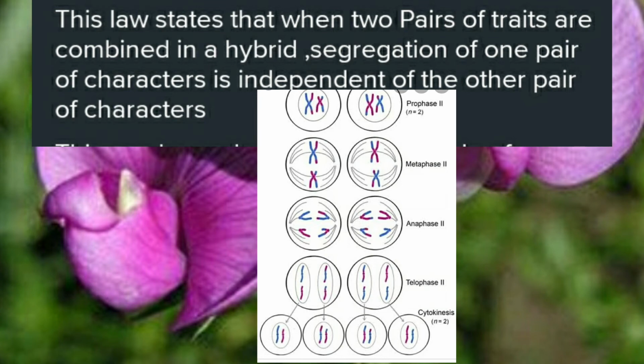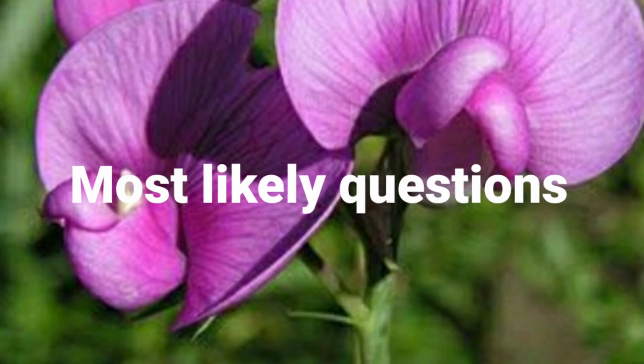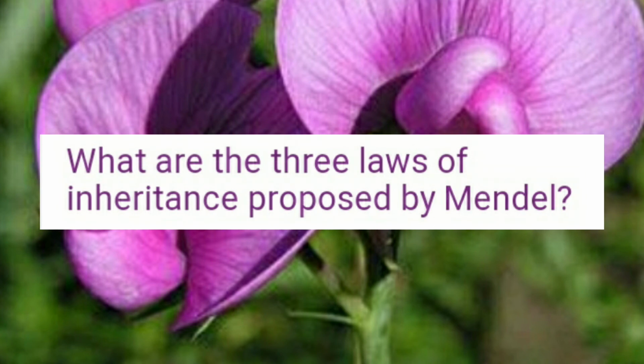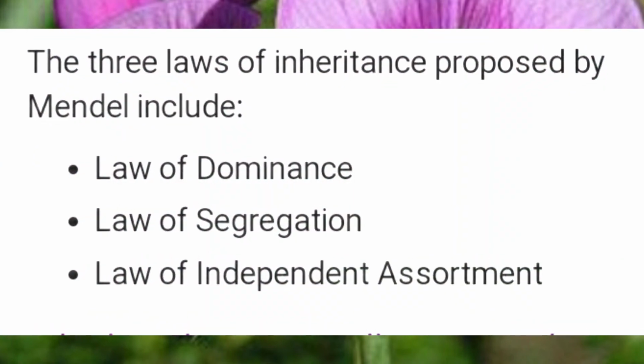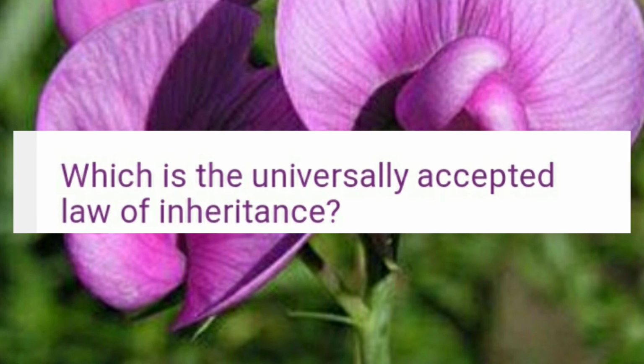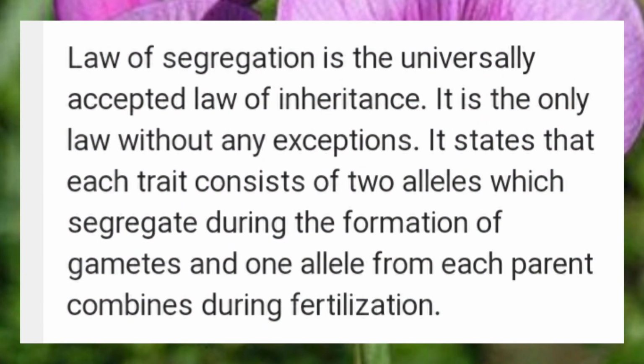Now we shall see some of the most likely questions, children, from this concept heredity. The first question is, what are the 3 laws of inheritance proposed by Mendel? The 3 laws of inheritance proposed by Mendel are law of dominance, law of segregation and law of independent assortment. So which is the universally accepted law of inheritance? Law of segregation is the universally accepted law of inheritance.